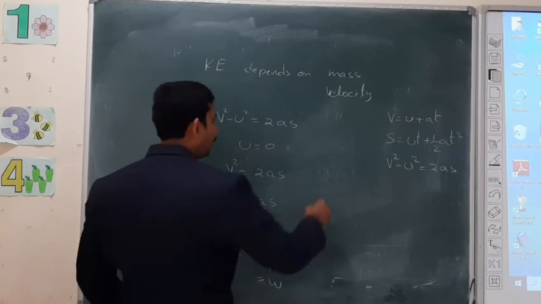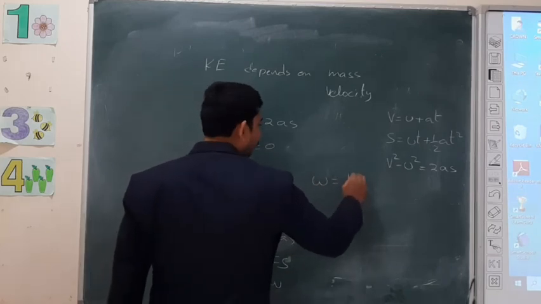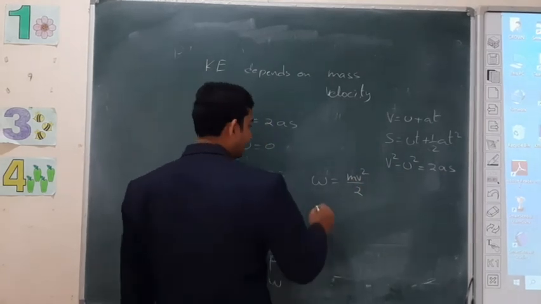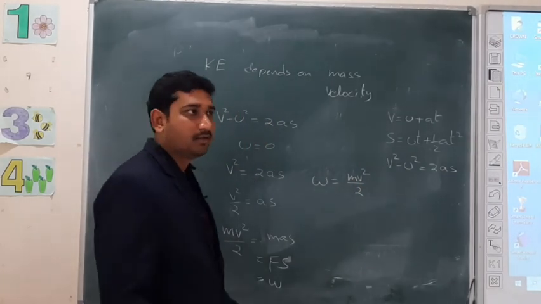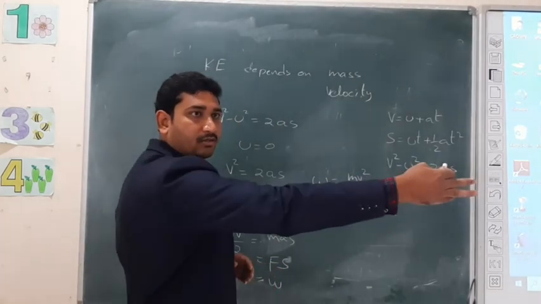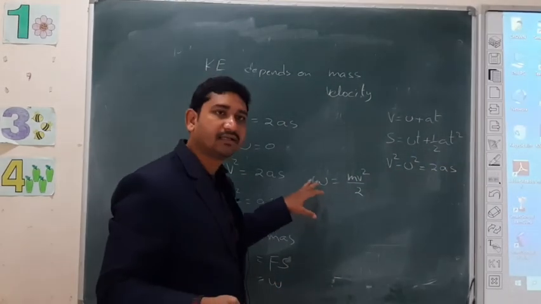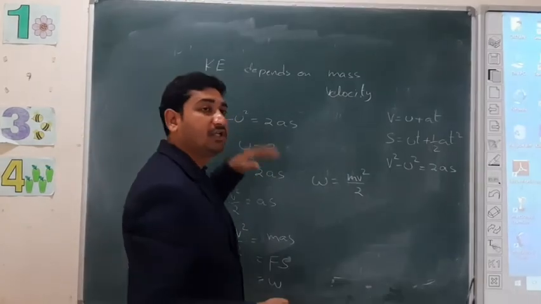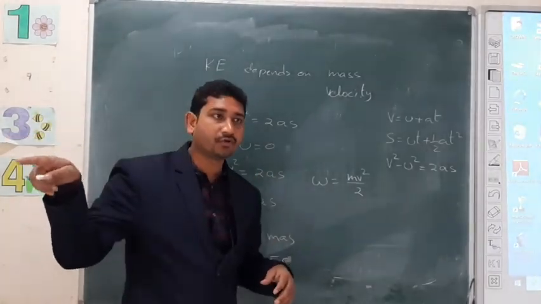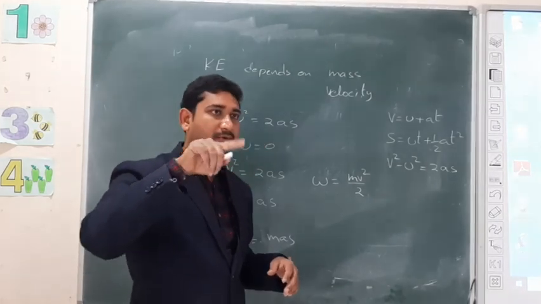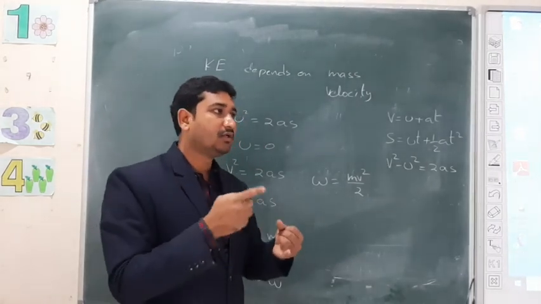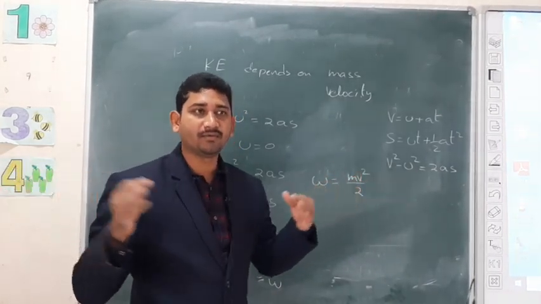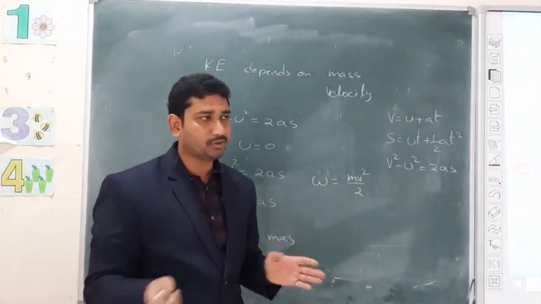So here we got W equals mv square by 2, where W means work done. This is due to motion, so we are considering it as kinetic energy. For potential energy also, we wrote PE equals mgh, and for that also we can write W equals mgh. Why? Because work and energy don't have different formulas or different units. They are the same.